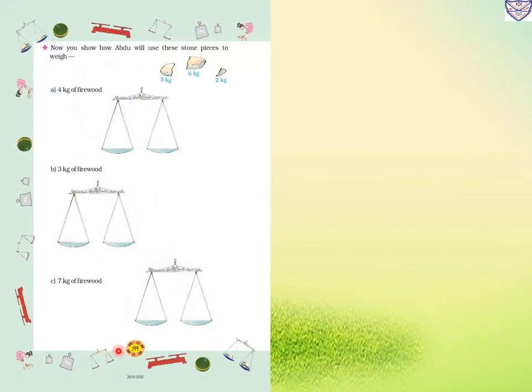Now next, page number 144. Now show how Abdu will use these stone pieces to weigh. So he has 5 kg, 6 kg and 2 kg. First we want 4 kg of firewood. So how will we measure it?